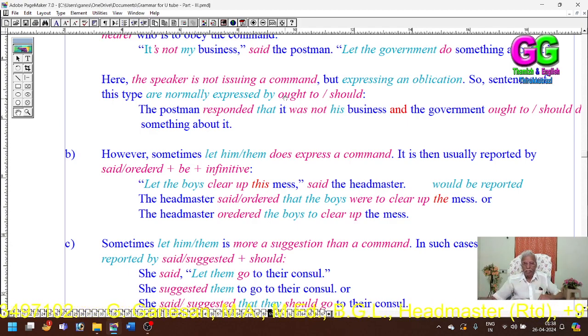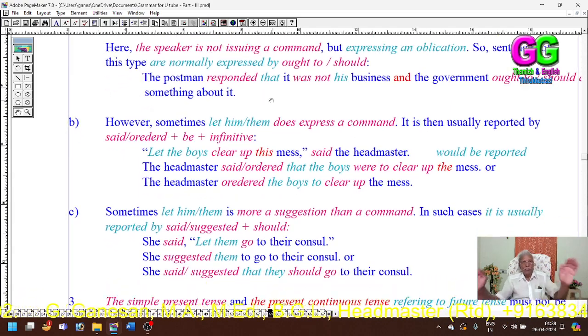In the second model, sometimes it expresses a command. If let them or let him expresses a command, then we use said or ordered or advised or requested as the reporting verb.